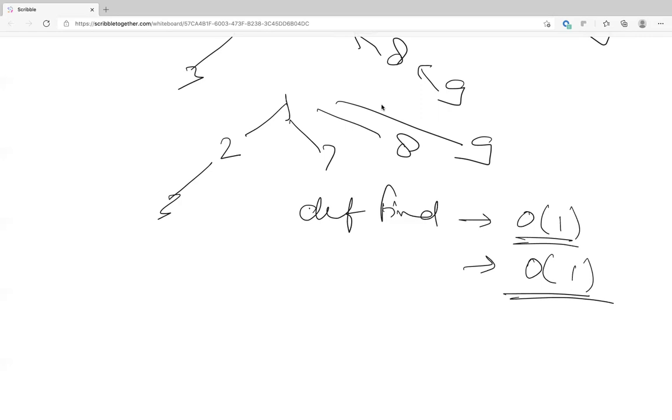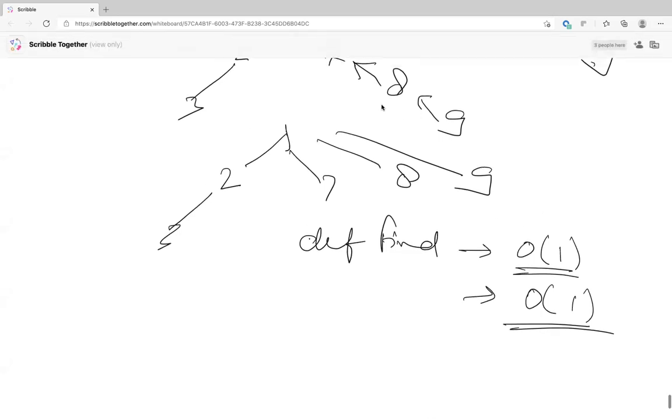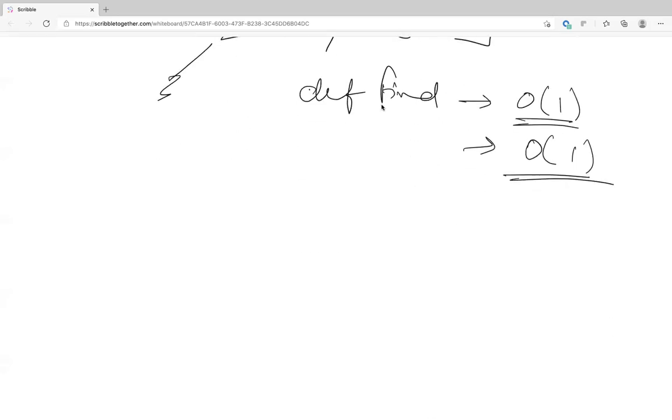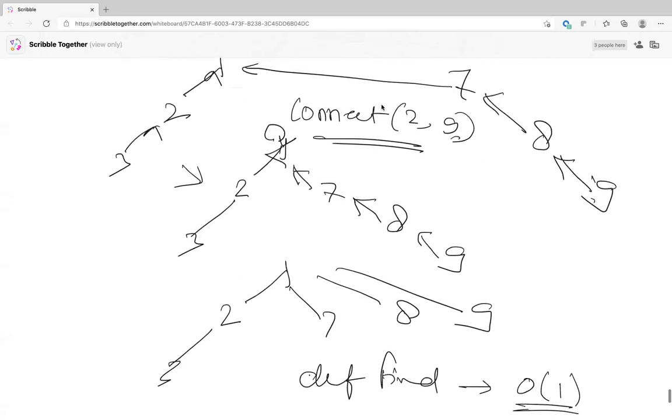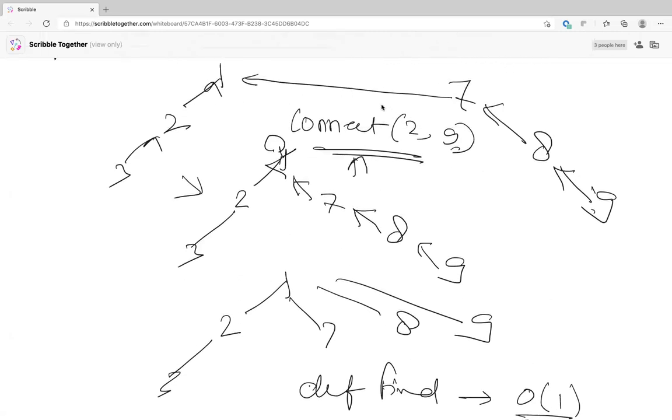So basically, just see here. When you actually did connect 2 and 9, what did you do? When you went to 2, you tried to find the root of 2. You went till 1. Similarly for 9, you went till 1.